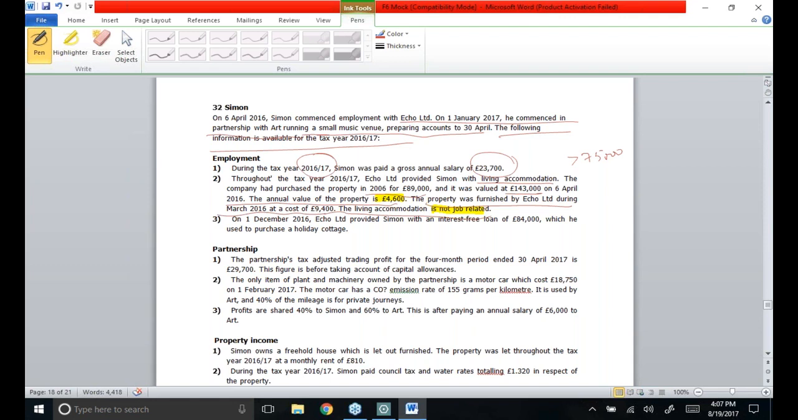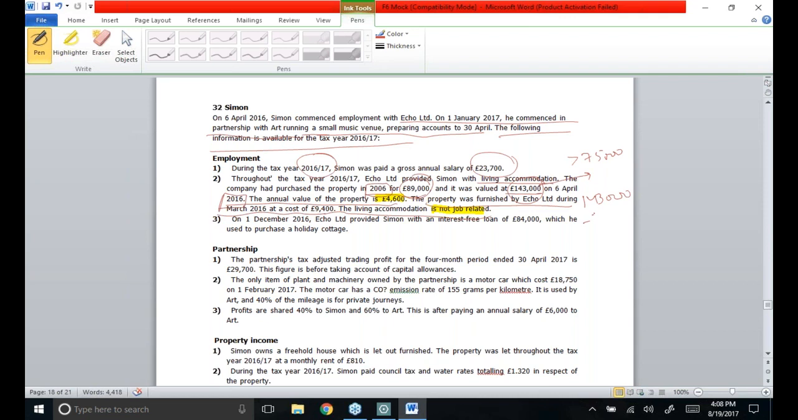Considering the cost, I will take either the purchase price of the property or the market value. For that purpose, I need to see how many years have elapsed. This property was purchased in 2006 and it was given to an employee on 6th of April 2016. So more than 6 years have gone. So we will take market value as the cost.